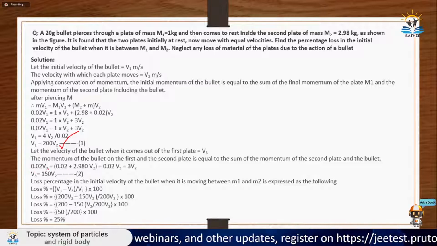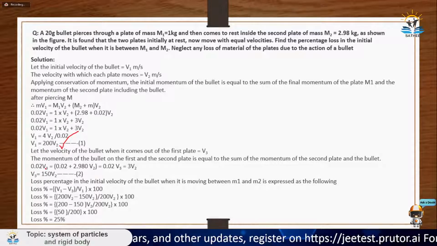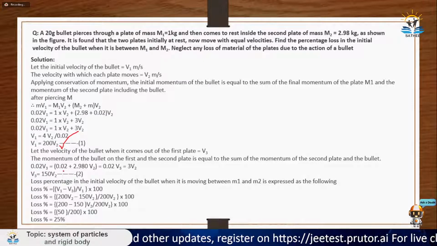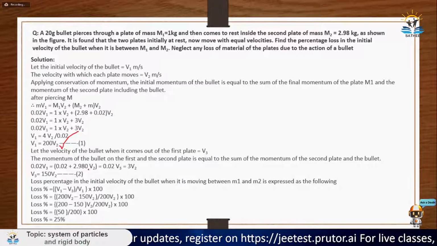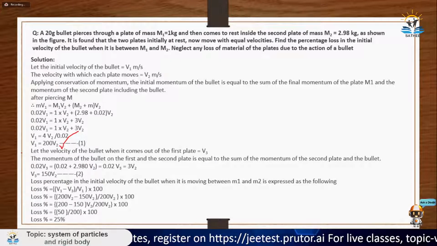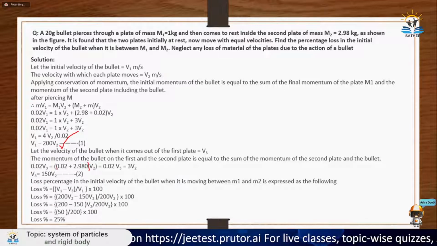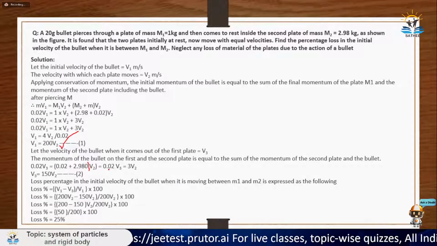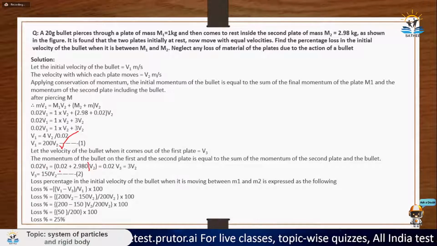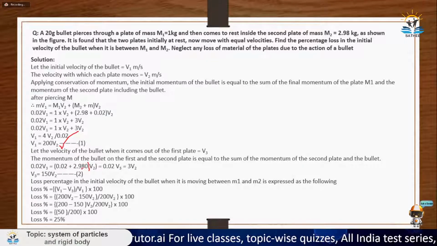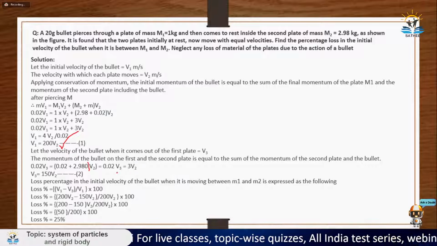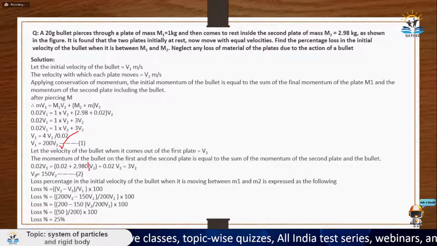So 0.02 into V3, where V3 is the velocity when it is between the two plates, is equal to 0.02 plus 2.980 into V2. V2 is with both, so V2 is multiplied with both 0.02 and 2.980. So from here you got 0.02 V3 is equal to 3 V2, because 2.980 plus 0.02 is 3. So from here you got V3 is equal to 150 V2.